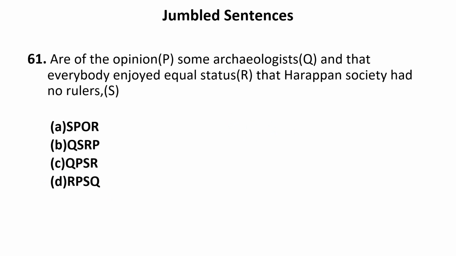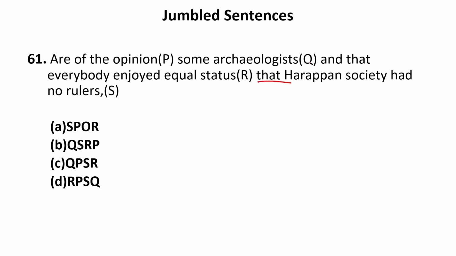Now let us move to the next one. Some archaeologists are of the opinion that Harappan society had no rulers and that everybody enjoyed equal status. Now in sentence S a comma is given. It means there is something beyond it as well. So S cannot be the beginning or the end sentence.